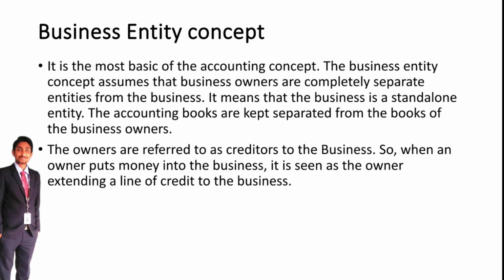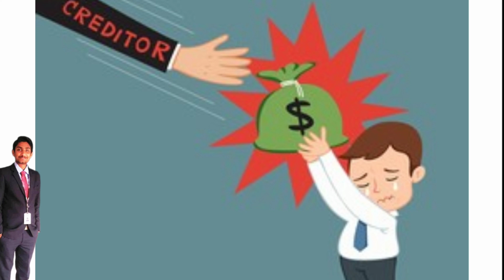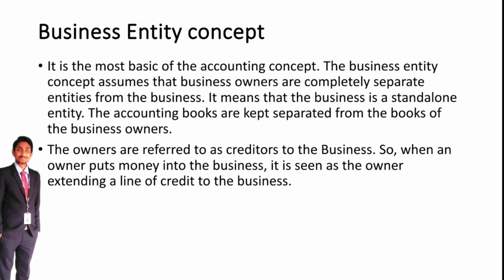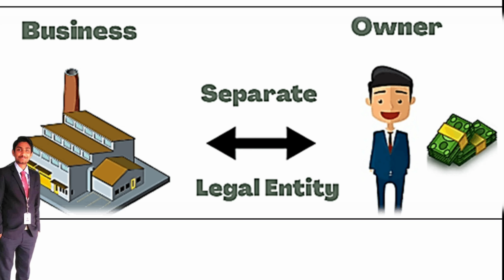The business will treat the owner as a creditor, recording the books of accounts from the business perspective, not the owner's perspective.